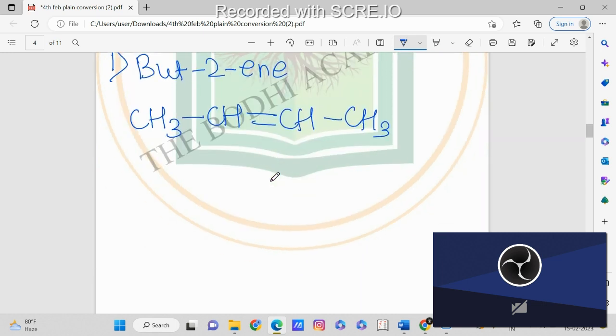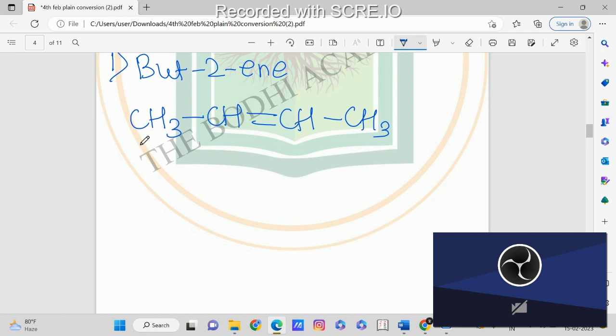If we have a single bond, we can rotate the single bond in any way. We have studied that in the alkanes part, that is Sawhorse and Newman projections, which I couldn't cover here because of less time. In those projections we have seen that when we have single bonds we can rotate them anyhow, but when we have double bonds we can't rotate them. So see here, we have a double bond, so we can't rotate it. We have to rotate the compound by the single bonds only. By rotating the single bonds, how we can write the compound, that we will see in geometrical isomerism.